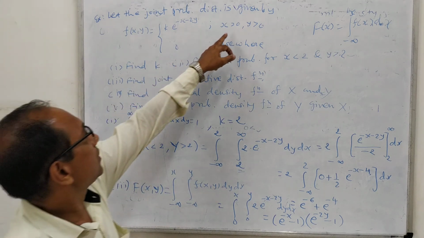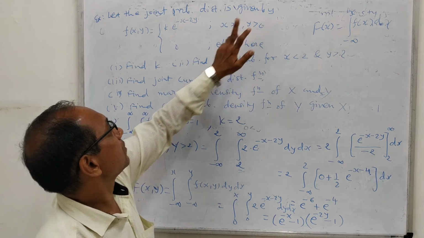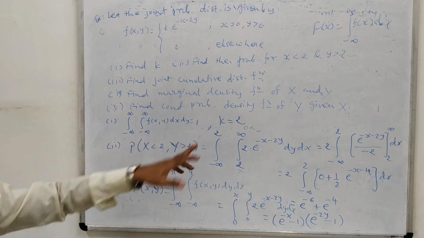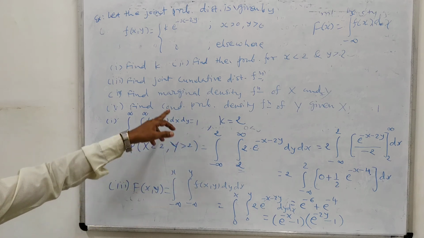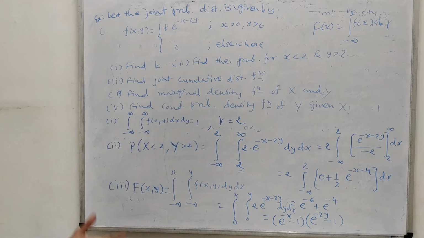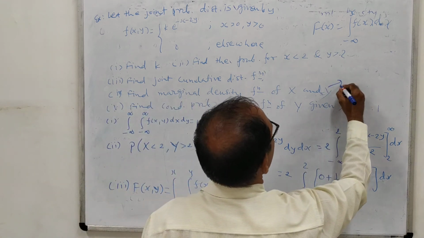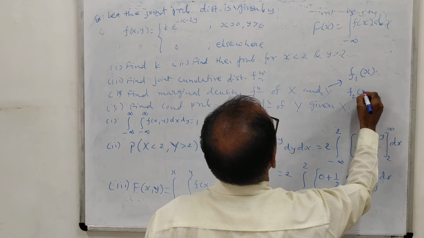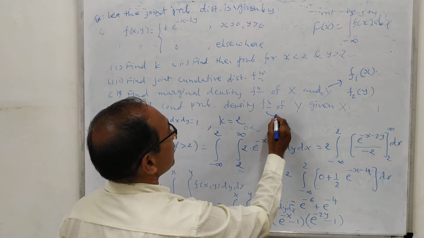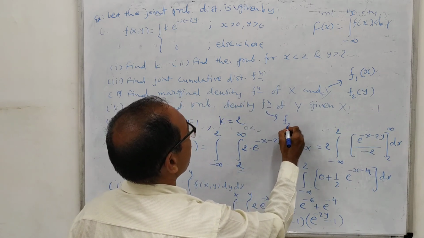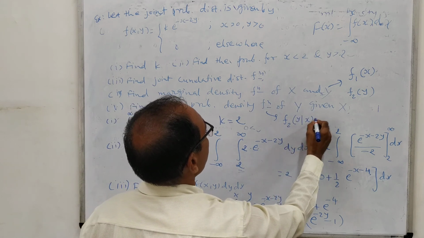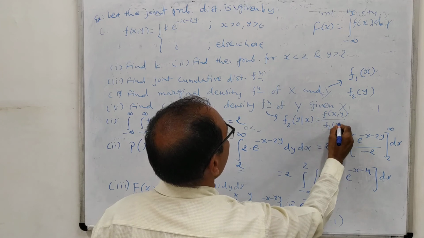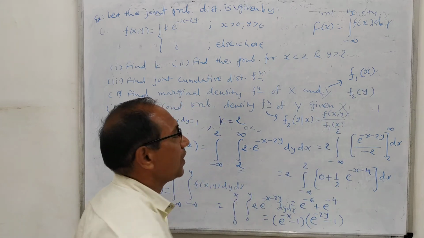First you must look at the range, whatever is given, and then find the conditional probability and the marginal probability of x and y. Both we will have to find out. That means in this example you will have to find out f1x and f2y. And in this example you will have to find out only f2y by x, and f2y by x is given by f of xy divided by f1x, and f1x is already obtained over here.